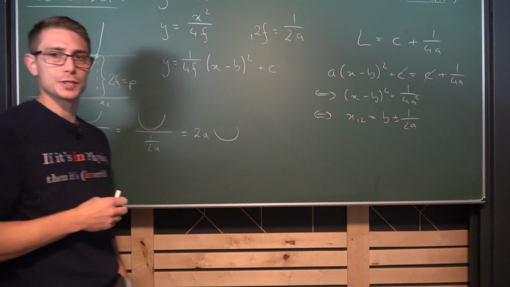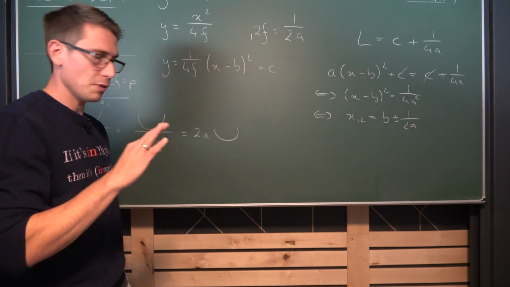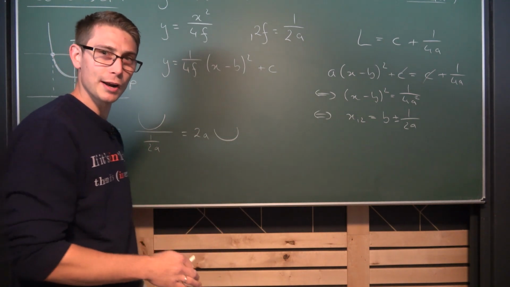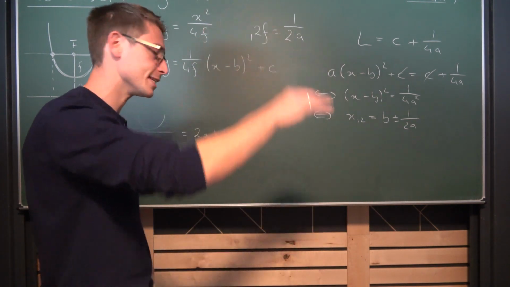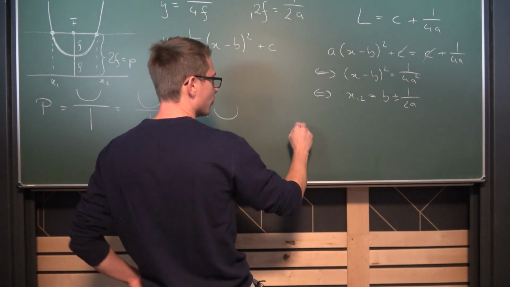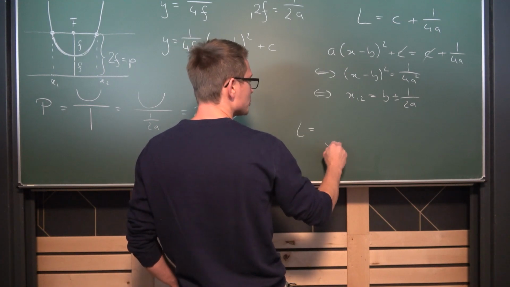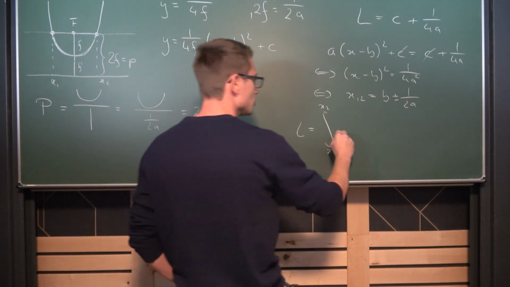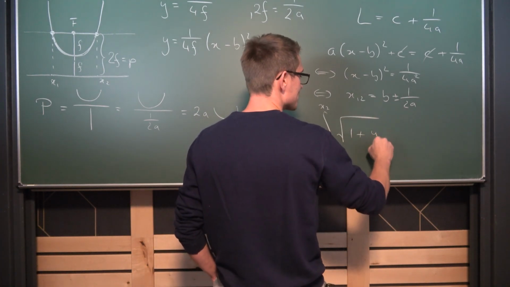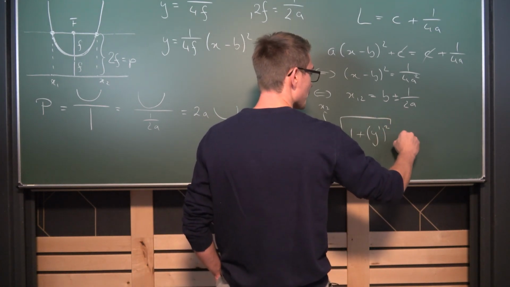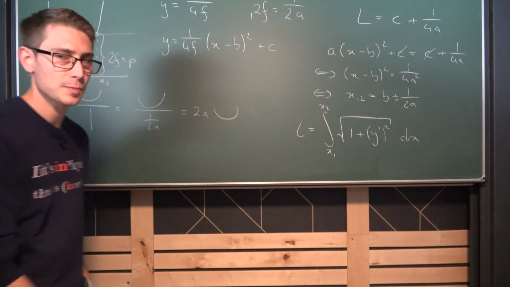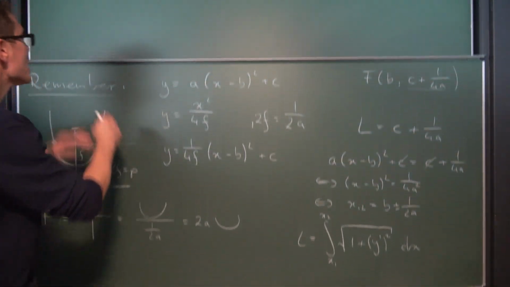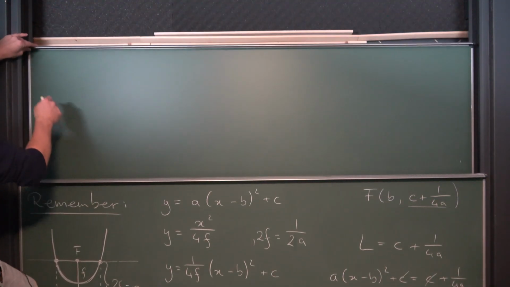And now we can plug all of this into the line integral. Now, just a little bit of theory, I have derived this equation before in my cycloid video, I think it has been years and years ago. But if you want to find the length of a line segment L of a function, what you do is you take the integral from x1 to x2, it's a line integral, of the square root of 1 plus the derivative of your function squared, and integrate all of this with respect to x. And this definition we are going to use now on this line segment. Now, let's get started, shall we?